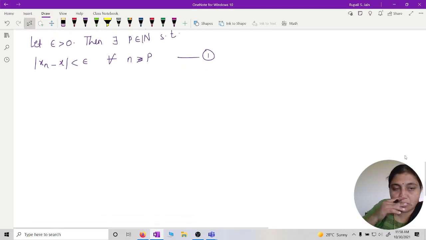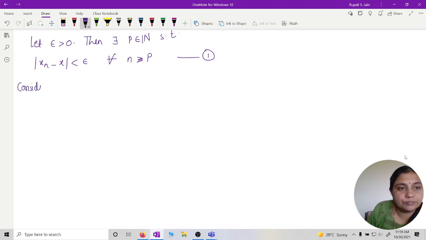Now for this epsilon I want to prove that the same p will work. Now consider mod of x_n minus x_m. Now add and subtract what? x.